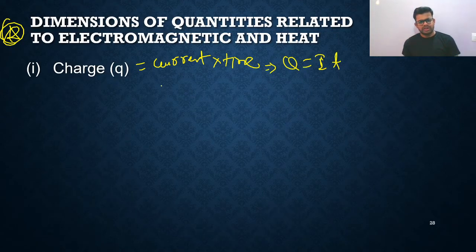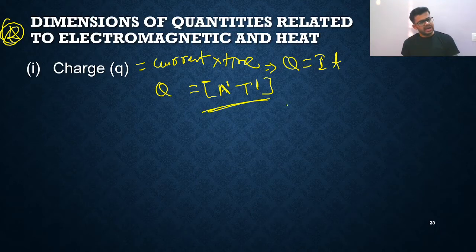So we know one thing, this is charge Q. Its dimensional formula we need to write. So I means ampere, A raised to 1, and T is time, so T raised to 1. So that's all, this is the answer. It can also be written like M0 L0 T raised to 1 A raised to 1. Same thing. So this is the dimensional formula of charge.